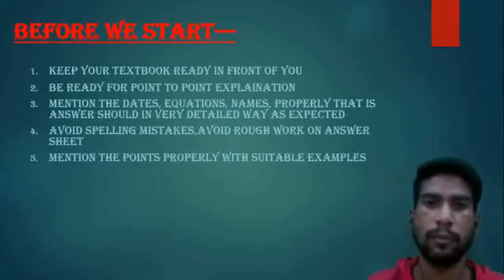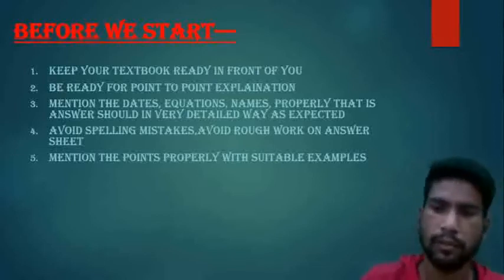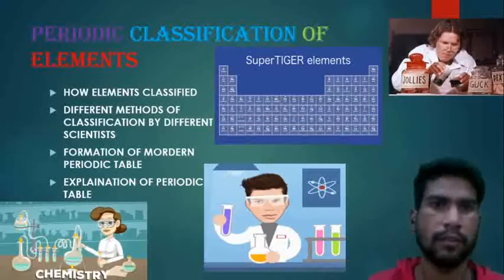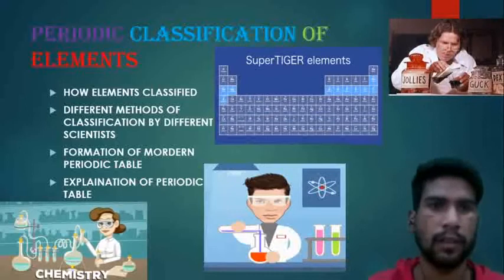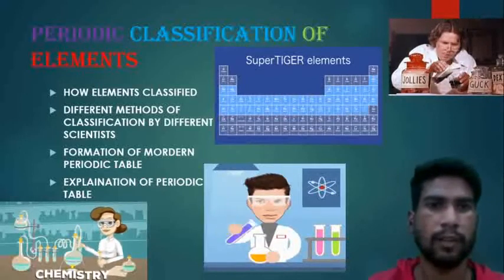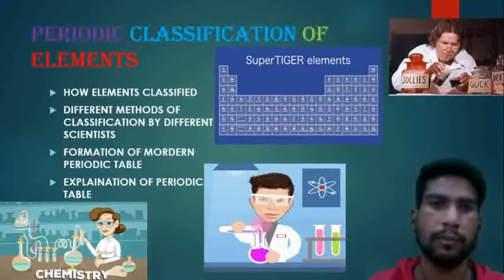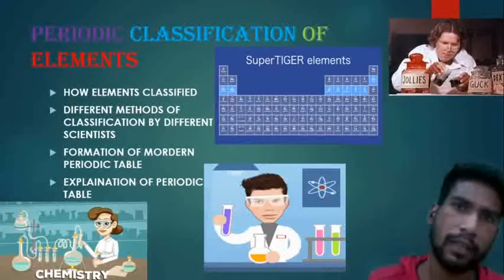Mention the points properly with suitable examples. While you are writing points, it is expected that you mention some suitable examples along with those points. So now let's continue with our lesson, periodic classification of elements. What we are going to learn here: first, how elements are classified. Second, different methods of classification by different scientists. Third, formation of the modern periodic table. And fourth, explanation of the periodic table. So let's continue with our lesson.